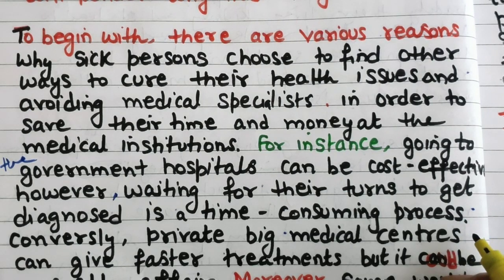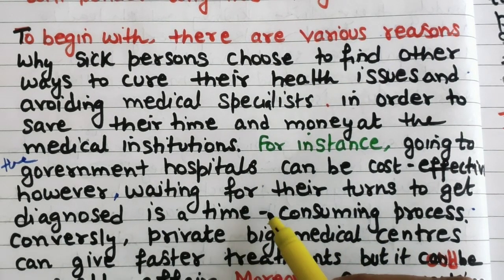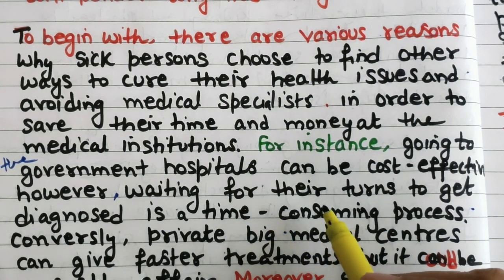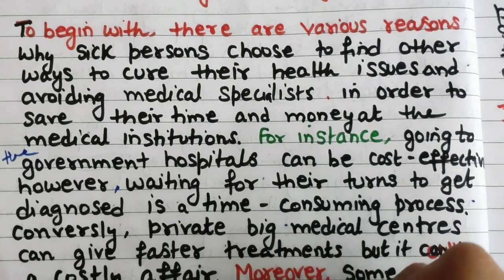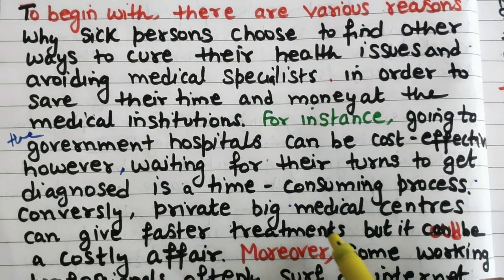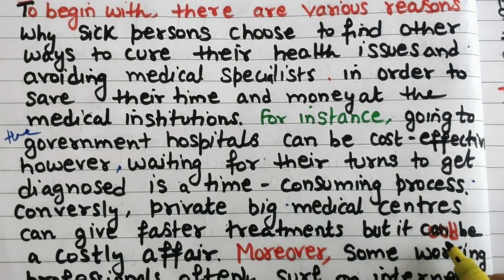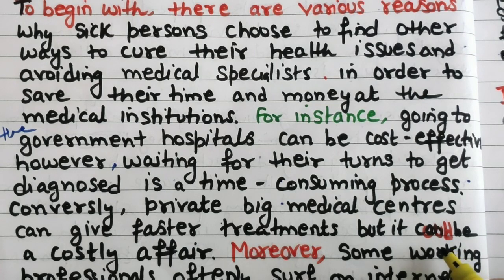As you know, in government or public hospitals, it is time consuming but cost effective, and in some hospitals it is always free. Conversely, big private medical centers can give faster treatments, but this is good. So I am trying to use every kind of modal verb.